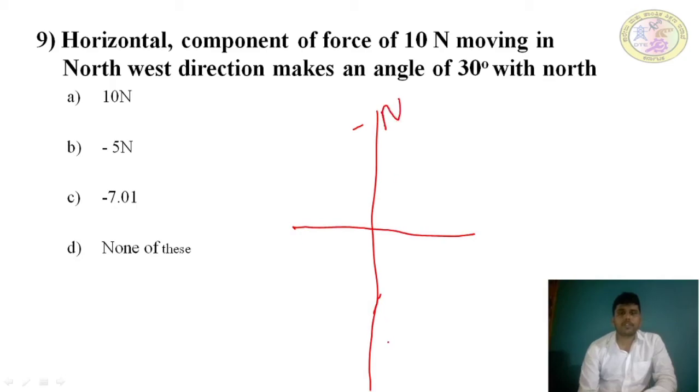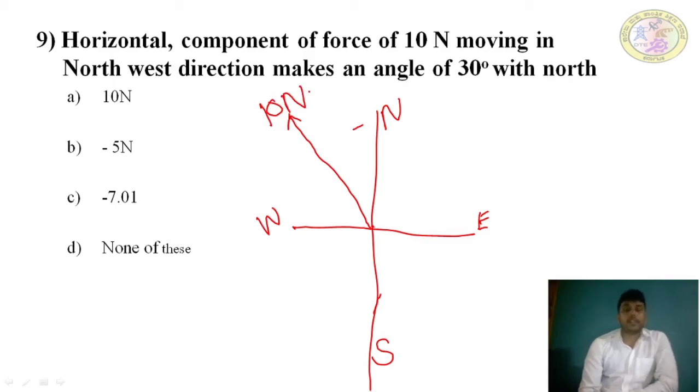North, south, east, west. The northwest direction is this direction. This is the force of 10 Newton given in the question, making an angle of 30 degrees with north, that is, with the vertical.